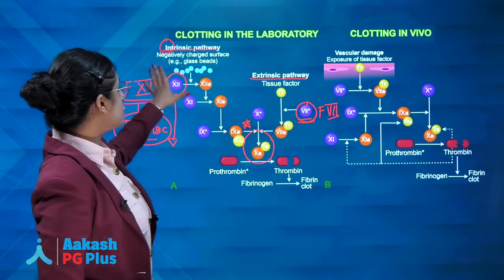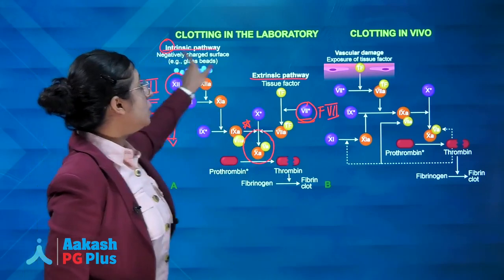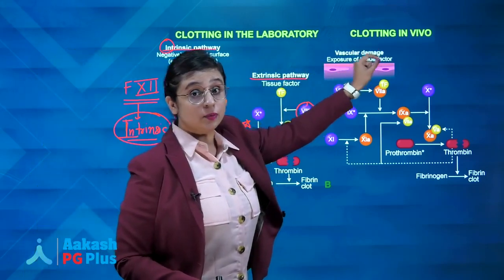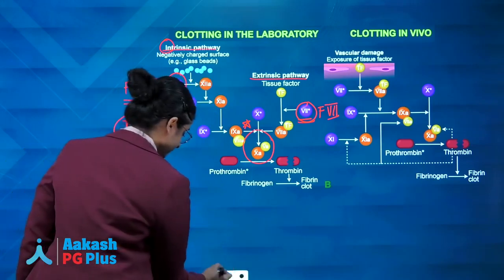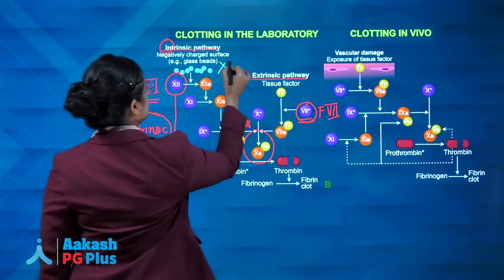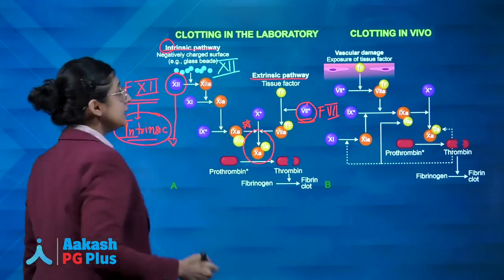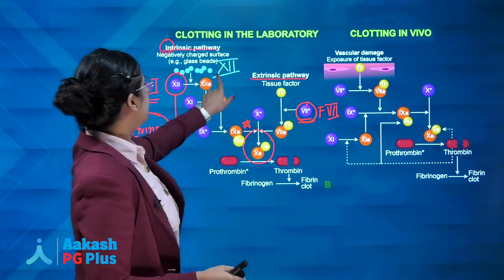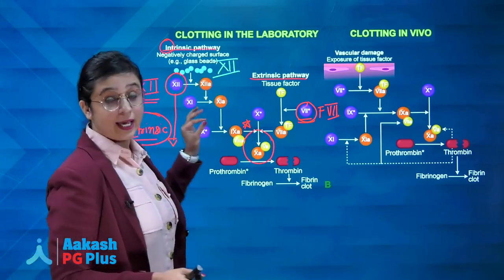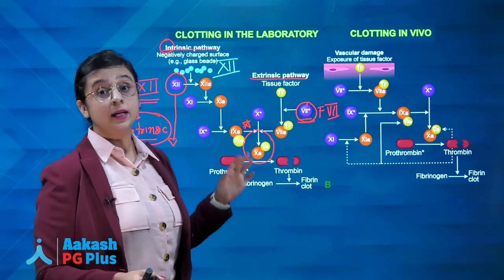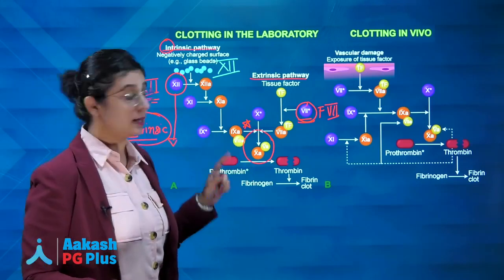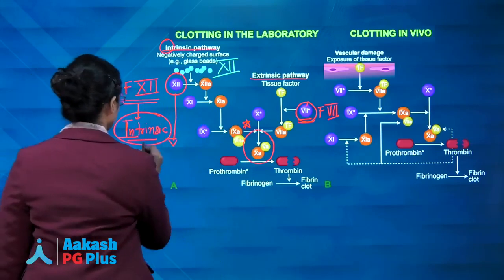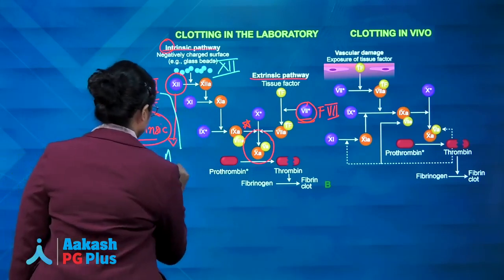It is written, which of the clotting factors will not affect clotting in vivo, right? So what will be your answer? Factor 12. Factor 12 will not affect in vivo, right? It is in vitro. It is the intrinsic pathway. And the second point you have to remember is that deficiency of factor 12 is usually asymptomatic.